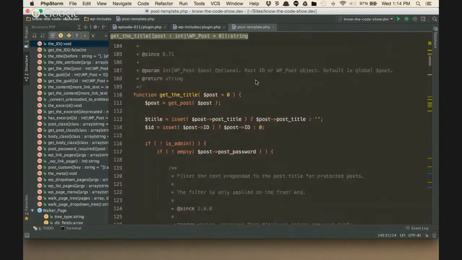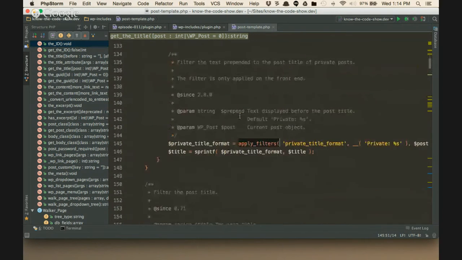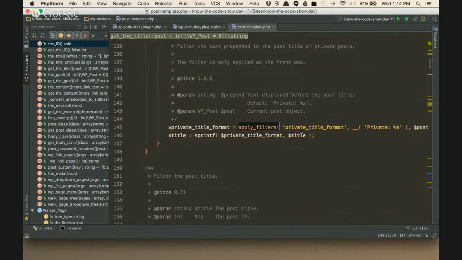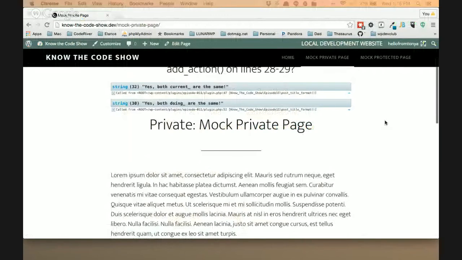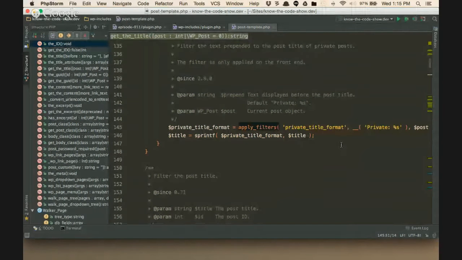And you can see that when you call apply_filters, which in this case is when this fires, you're going to say, well, when does that fire? When the function get_the_title is fired, it comes down and it says, yes, I'm a private post, which is what I have on the screen. If you come back, this is a mock private page right here. So therefore, that particular event is now going to fire right here.